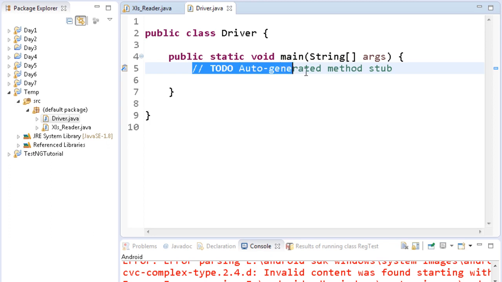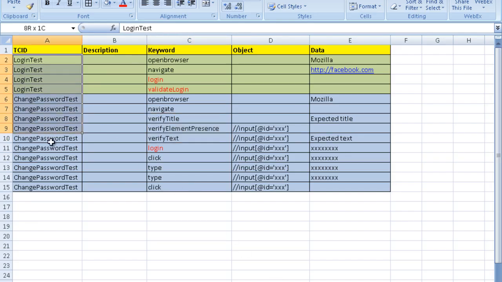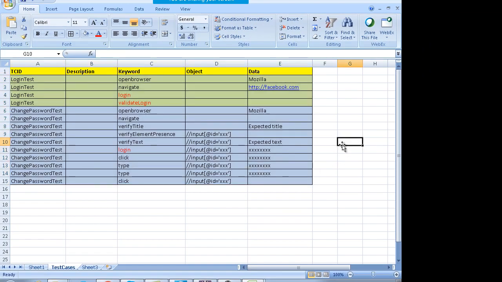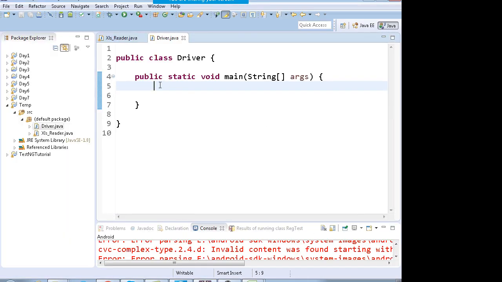Right now I'm not including testng, I'm not doing anything. I have a simple class with public static void main, and we'll try to write a logic which will read the Excel file. So how do you write the logic? It's very simple. You first should have a variable for the test which has to be executed.